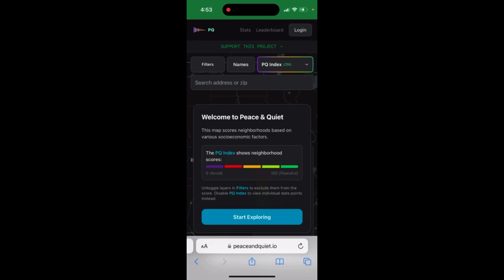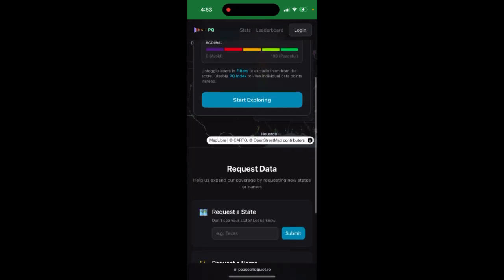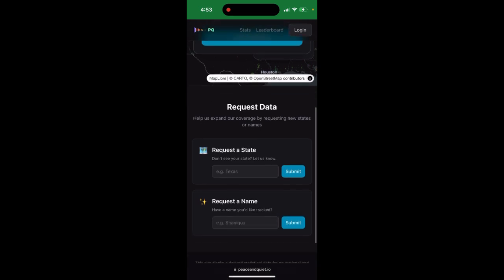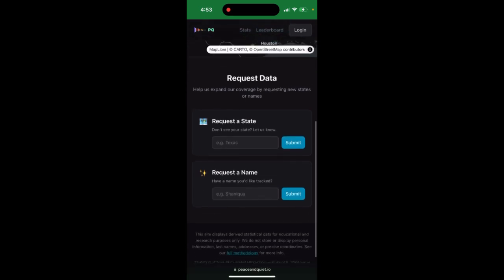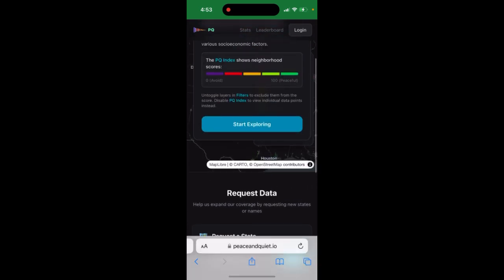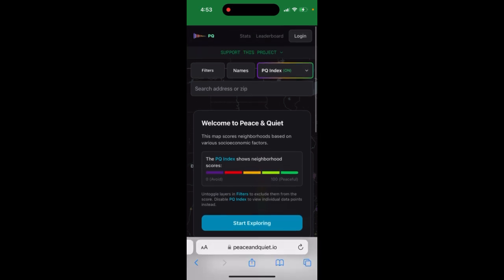Peace and Quiet IO app. So here it is. Here is the project. You can see in here, it's quite a viral app.